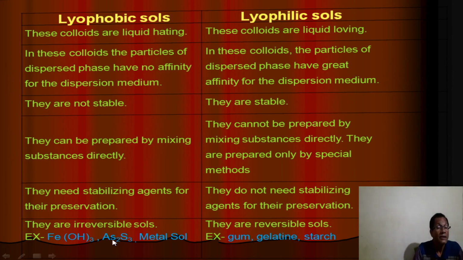Then examples are ferric hydroxide sol, arsenic sulfide sol, metal sols. These are the examples of lyophobic sols, and these are the examples: gum, gelatin, starch. These are the examples of lyophilic sols. Okay.